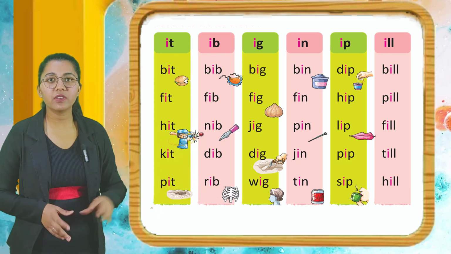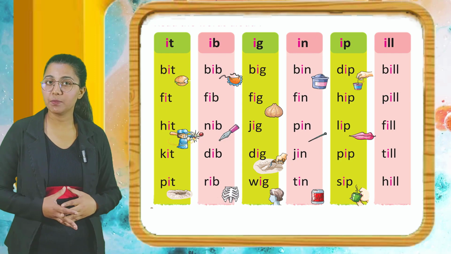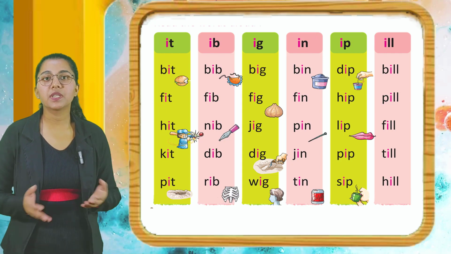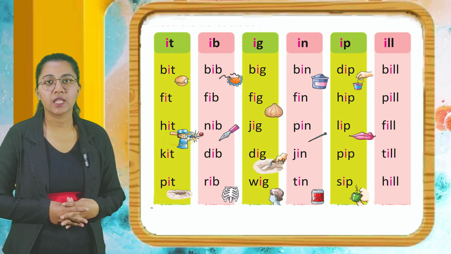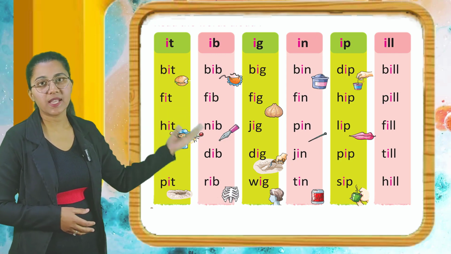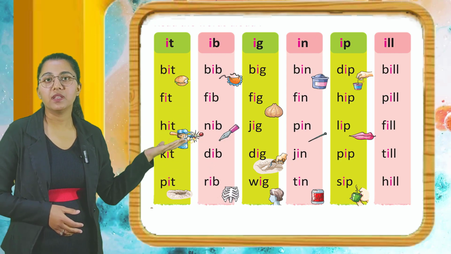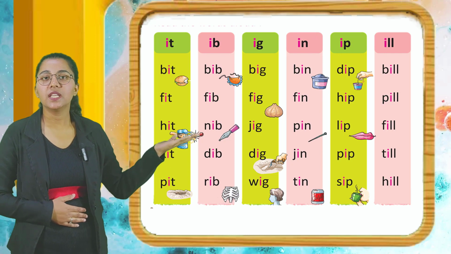Now let's read the words having IP. Dip, hip, lip, pip, sip. Now let's see the words having ILL. Bill, pill, fill, till, hill.